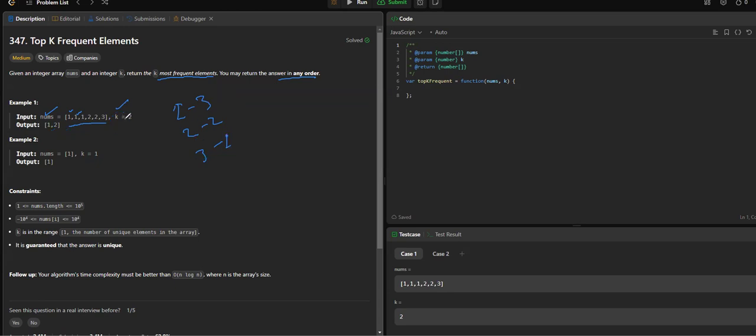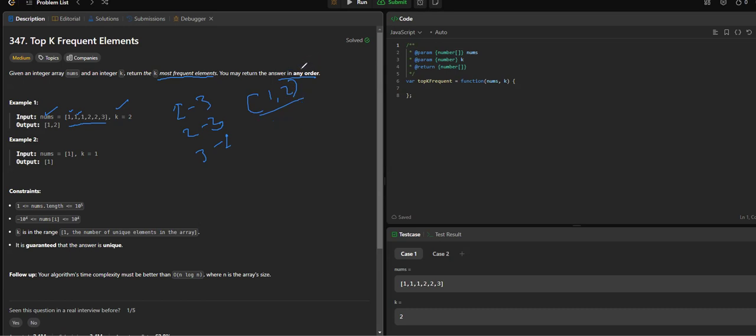One assumption we can make: what if 2 came thrice again? 2 is coming 3 times. So again, we can return 1, 2 in our output, because ordering could be any order. We can return in any order.